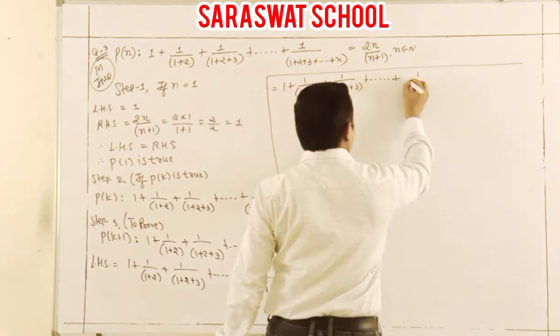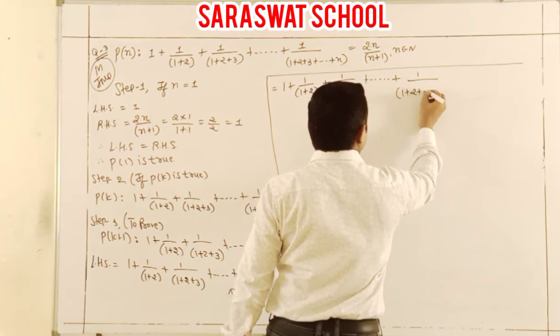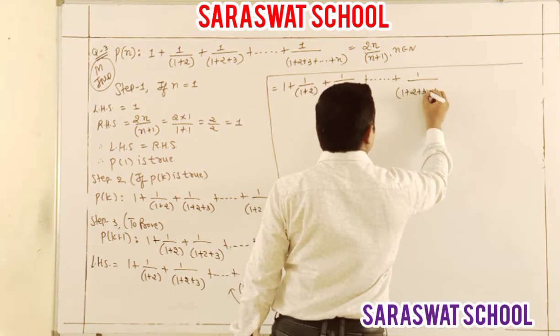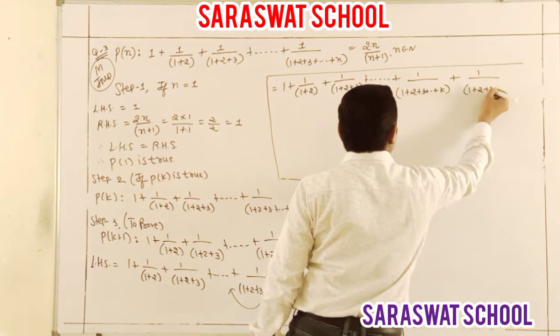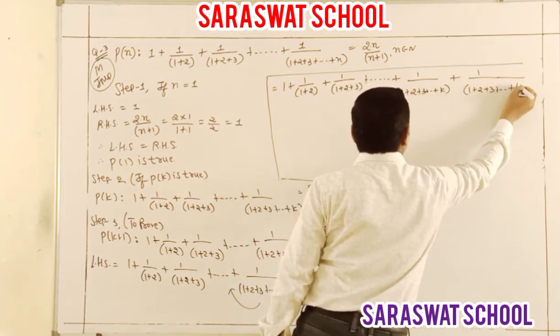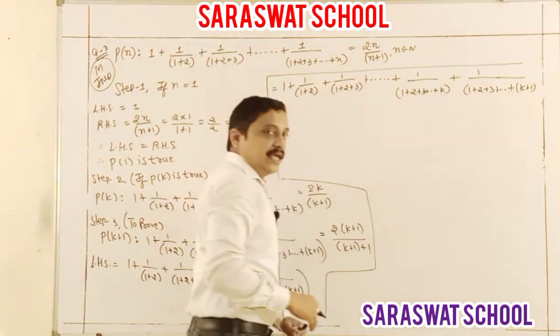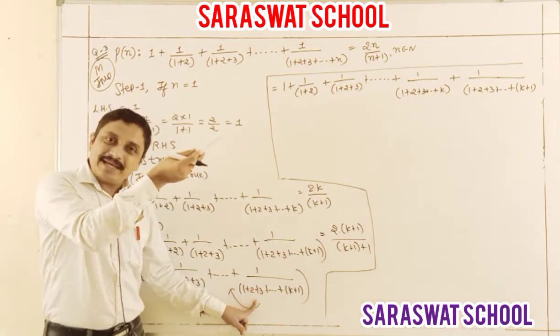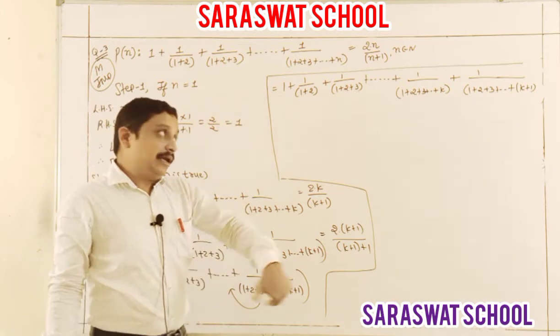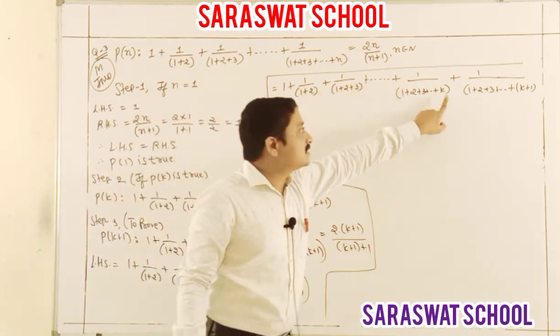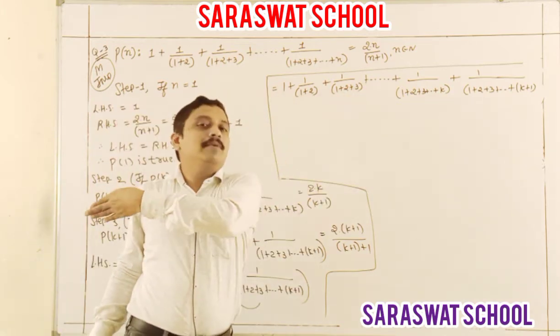So 1 plus 2 plus 3 plus how much? K, and this again write down 1 plus 2 plus 3 plus K plus 1. Actually this term is already present there. I just write down one back step. If you write down again one back step, necessarily K converts to K minus 1.